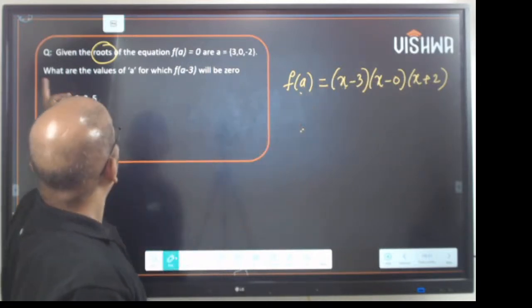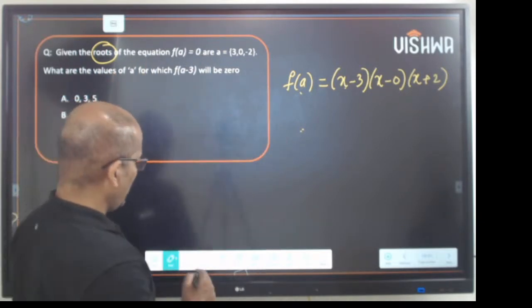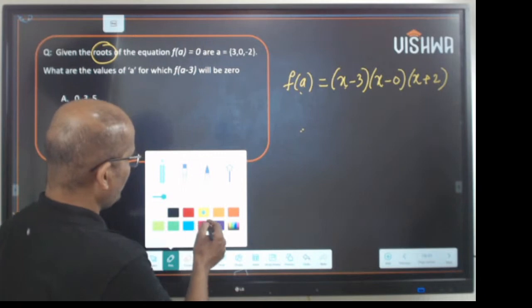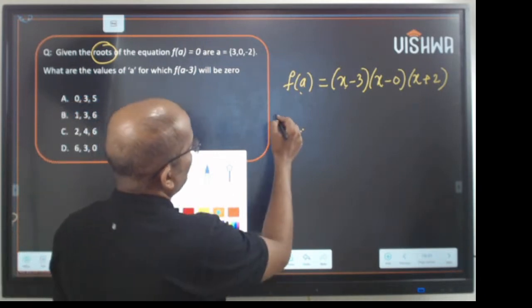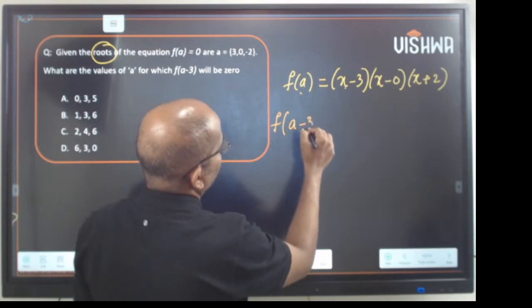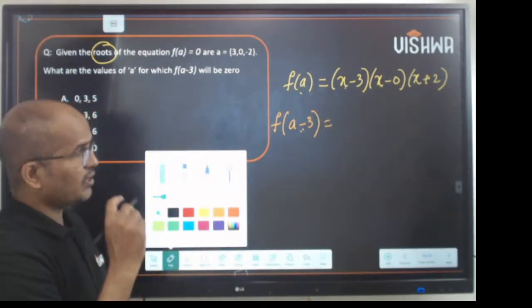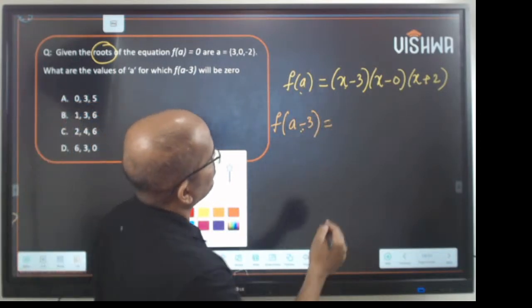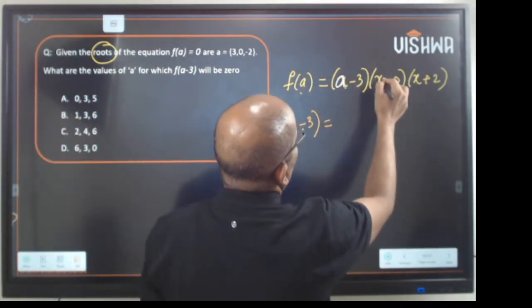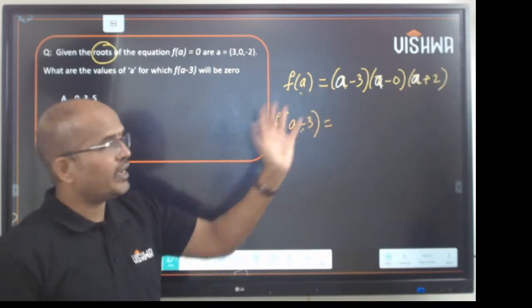Now the question asks: what are the values of a for which f of a minus 3 will be 0? It means you want to solve for this. Now you should calculate f of a minus 3. So just plug in the values. Instead of x, plug in a minus 3.